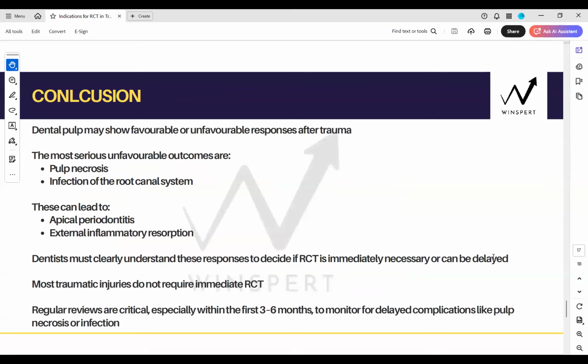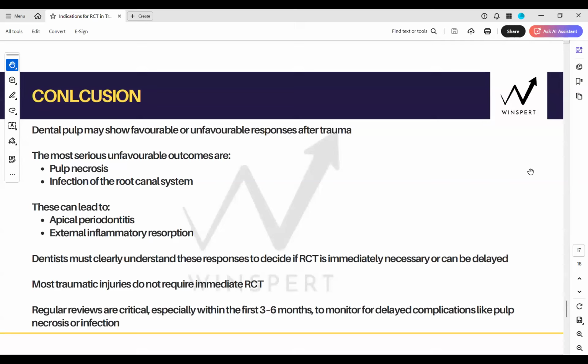And then the conclusion is that your pulp can show favorable or unfavorable responses. Most serious unfavorable outcomes are necrosis and infection, which can lead to apical periodontitis, chronic or acute. Like Simar asked, if there was a radiolucency beyond 6 months and there is no pain, then it's a chronic apical periodontitis, still requires RCT. External inflammatory resorption, which will lead to resorption of bone and root combined, also requires immediate RCT. So you must clearly understand these unfavorable responses, which will require immediate RCT, and there you cannot delay it.